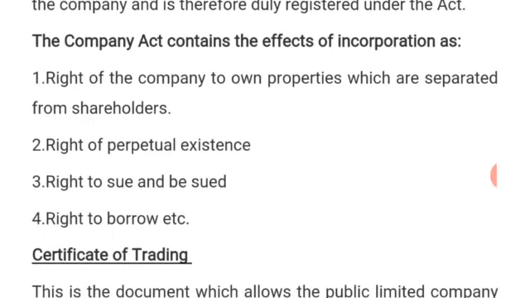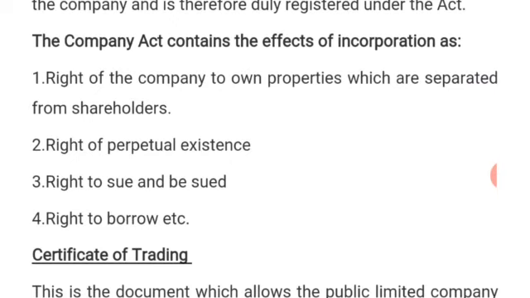Then number two, the right of perpetual existence. What do we mean by this? It means that a company can exist for a long period of time. We have so many companies in Nigeria that have spent 20 years, 30 years, 40 years, even more in operation, because of the right they are enjoying from the incorporation they have been given.